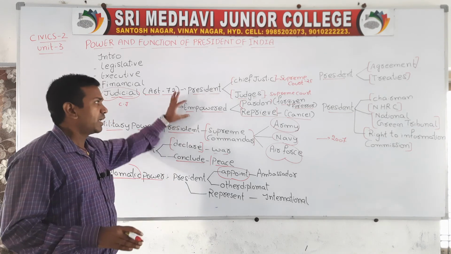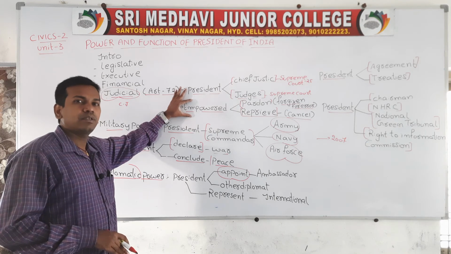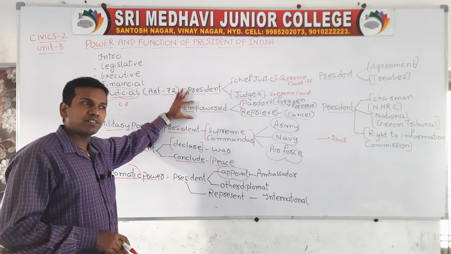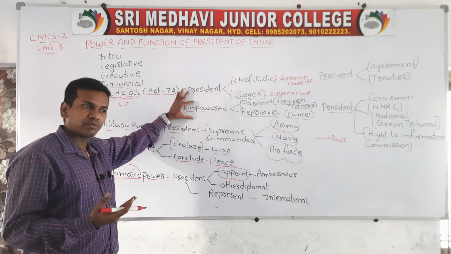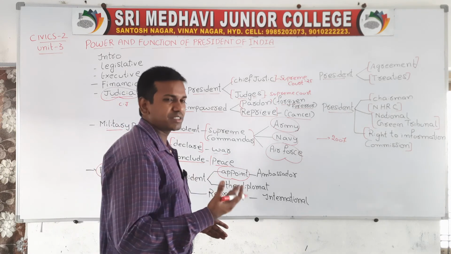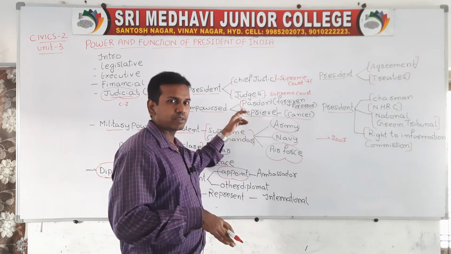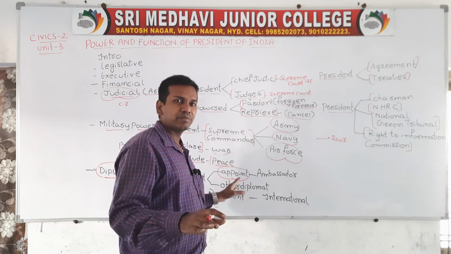And one more big power of the President is that the constitution has empowered the President, when the court has provided some punishment to a particular person, to decrease the punishment. That is called pardon. And depriving, in the sense, if the President wants, he can completely cancel the punishment also.